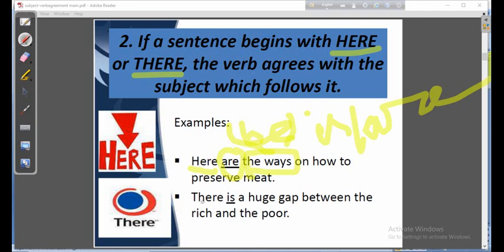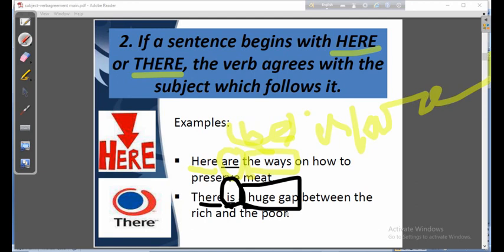There is a huge gap between the rich and the poor. Here we are not able to tell whether the verb will be singular or plural. So dear students, there's nothing to get puzzled. Look at the noun, a huge gap. Is it singular?